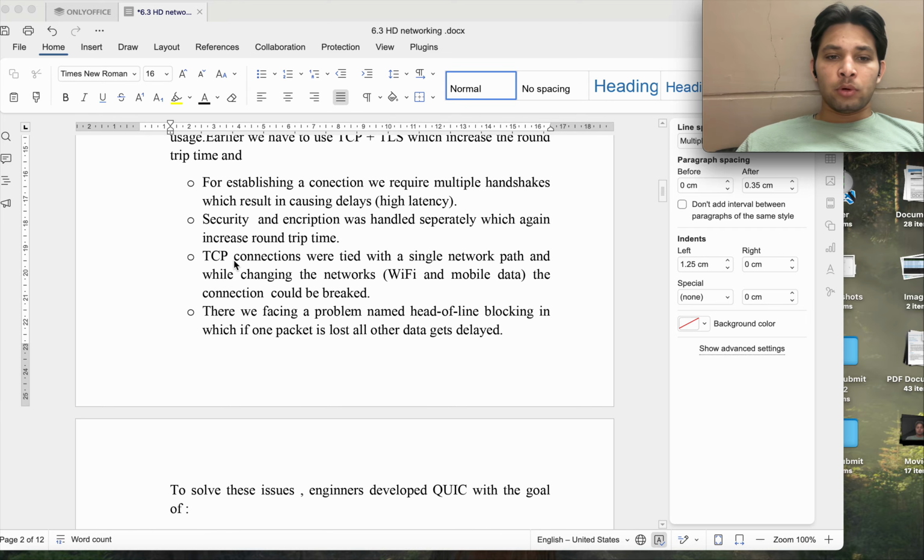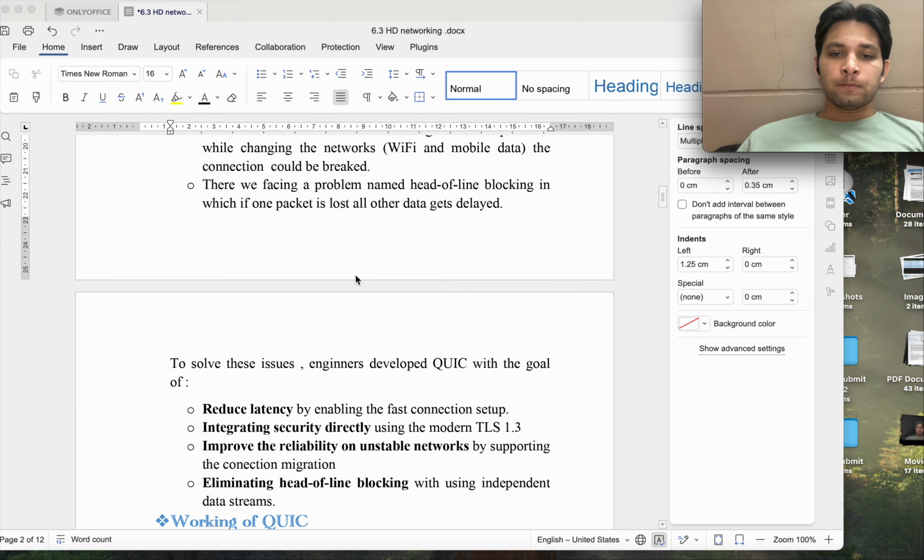Also with TCP, when we change our network connection while a file is downloading, it will stop downloading, or there will be an interruption or error in downloading the file. This problem is also solved by QUIC.